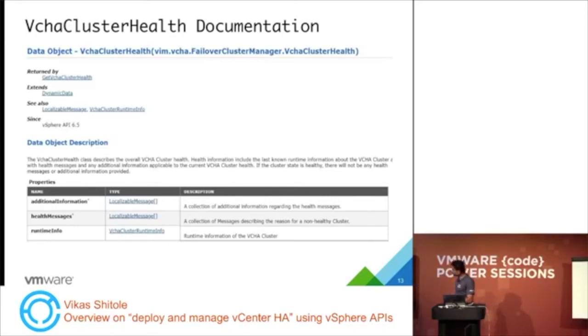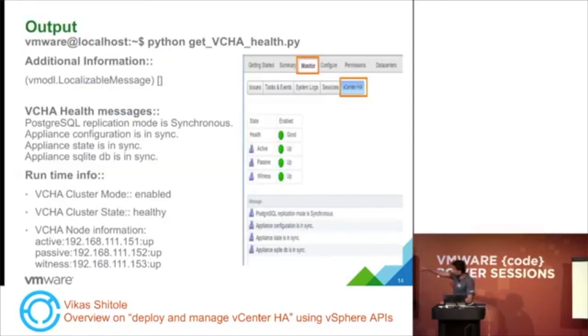Now on the next screen, we can see the output when I run this, and I have printed all three properties. The first one is additional information, and you can see that it's empty. The reason it is empty is that my cluster is right now up and running and there are no issues. If there are some issues, then the additional information property will give you more details about what is going wrong.